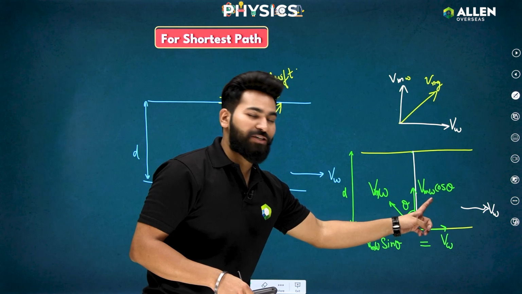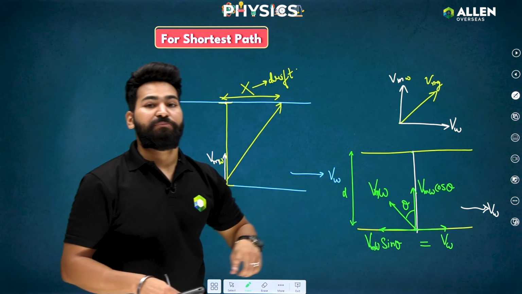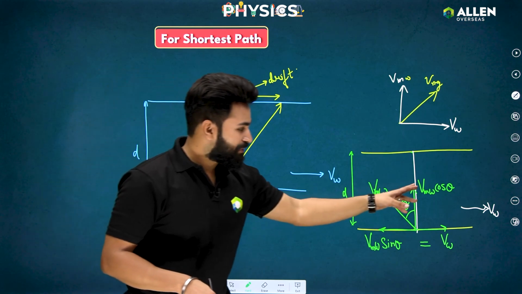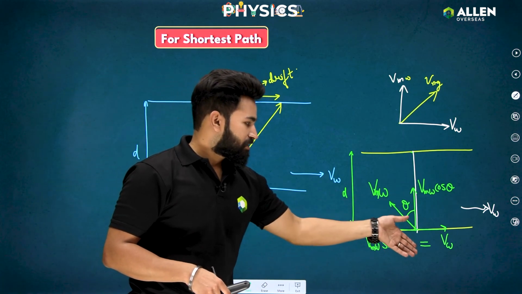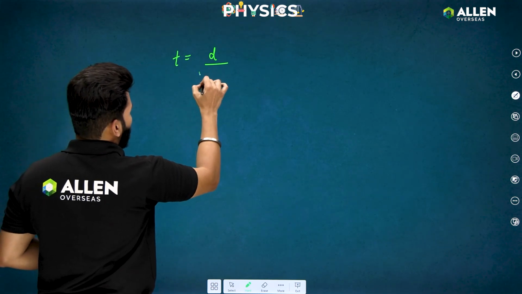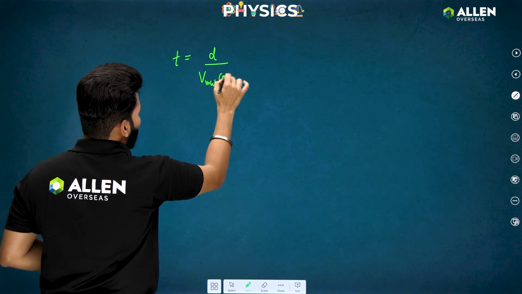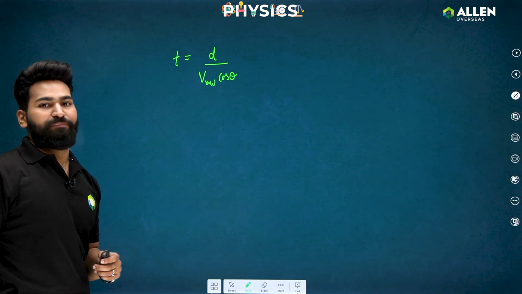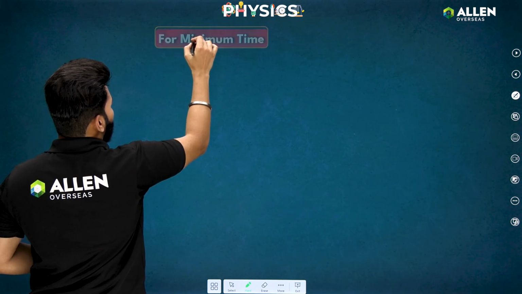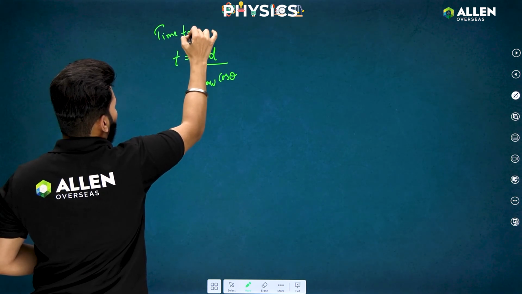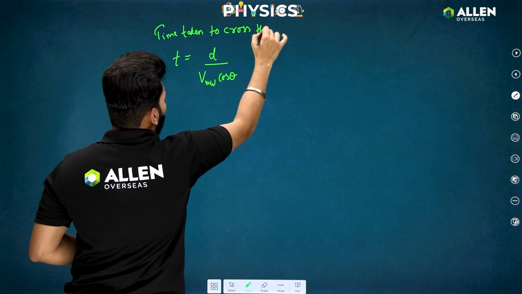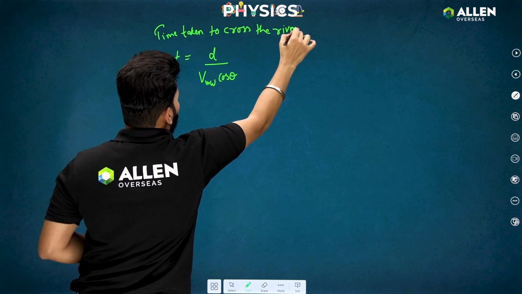That's why the velocity of the man that will be visible to someone standing on the bank of the river and observing the person will be Vmw cos theta. With this velocity the person is moving, so the time taken will be d upon Vmw cos theta. This will be the time taken to cross the river in this case.